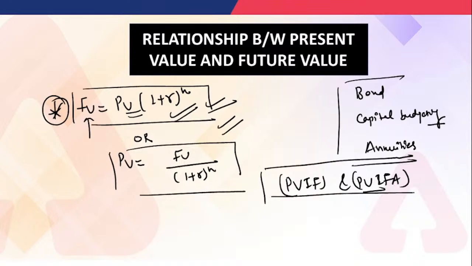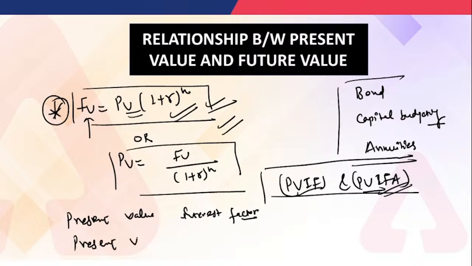In this chapter you are going to get questions where these values are given, so you just have to know the meaning of PVIF and PVIFA. PVIF is also known as the present value interest factor, and PVIFA is the present value interest factor annuity.